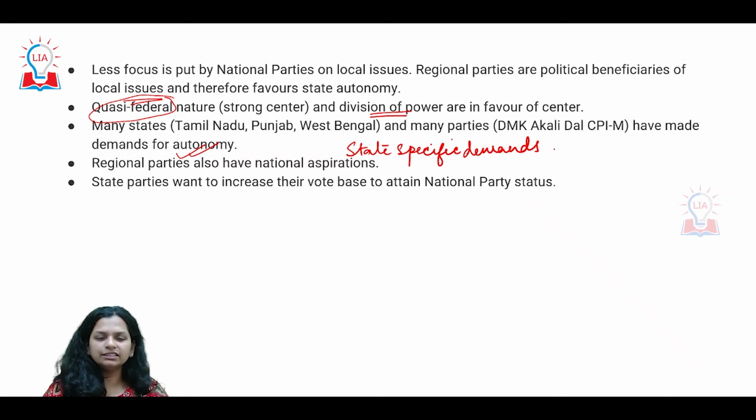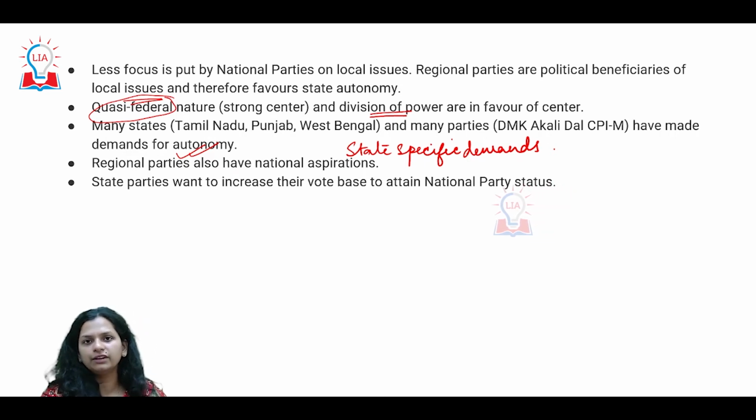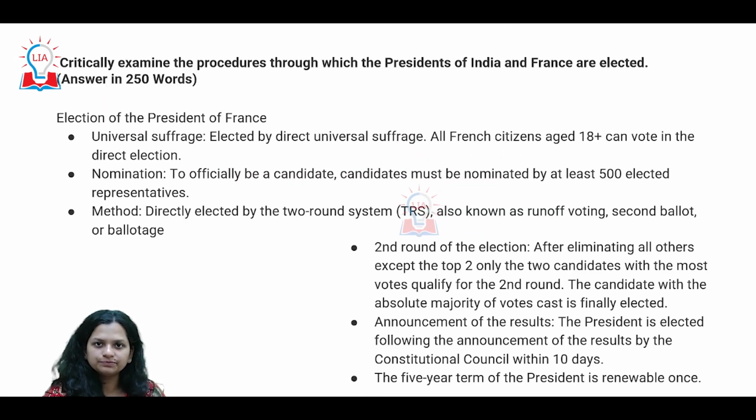So in that sense, that is the kind of difference that we see between a national party and a regional party, with the kind of aspirations, ethos, philosophy that they have. And that is what defines the nature of centralization or decentralization that they support.